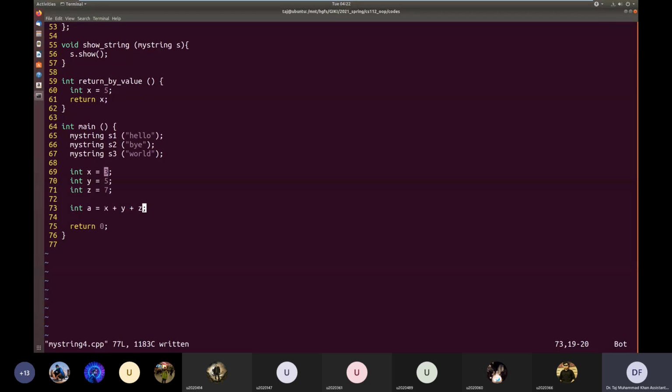Similarly, these temporary values that will be created are also examples of R values. They do not have a memory location associated with them, and we cannot take addresses of those temporary values. Okay. So this is one example of a temporary value.